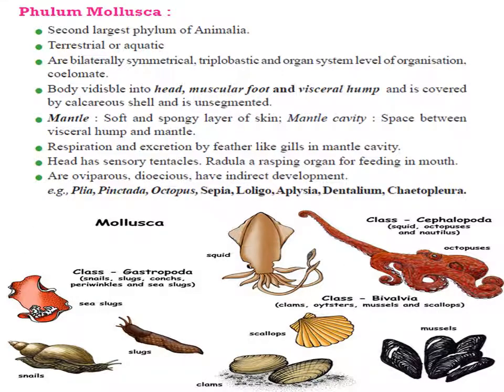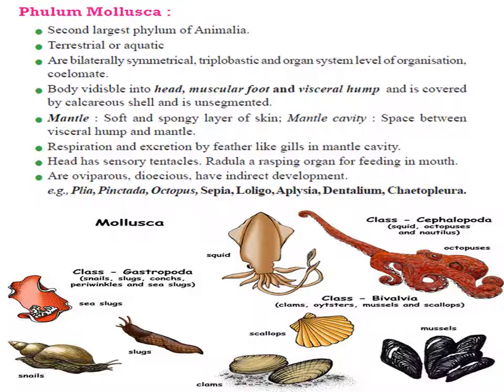The next phylum is phylum Mollusca. The phylum Mollusca is the second largest phylum of kingdom Animalia, which includes the soft-bodied organisms. Mollusk means soft, that's why they are called Mollusca. The animals are aquatic, both marine and freshwater, and when they are terrestrial, when they are on land, they are always found in moist places.